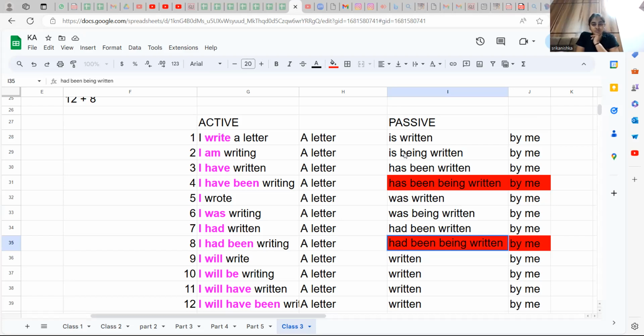Now look at that. Is written, was written. What is going to be here? Future: will. You are going to put will everywhere, but will is for the future, and you need to add it. Look at this. Is written, was written. Here will is the future. Will written will not come. Will be written. Look at that.